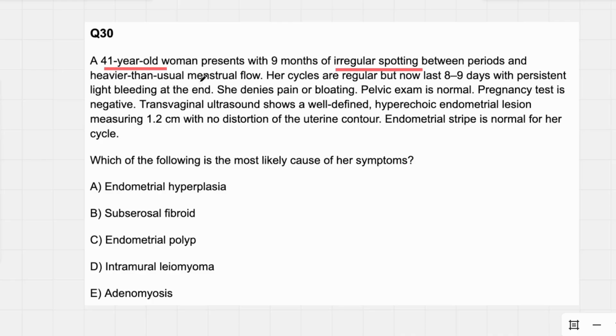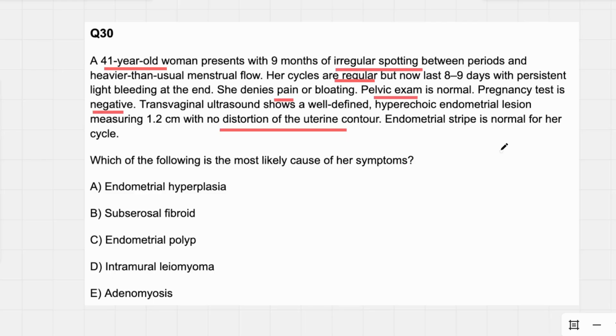Heavier than usual menstrual flow. Cycles are regular, that's important, but now last 8 to 9 days with persistent light bleeding at the end. No pain, no bloating, pelvic exam is normal, so that's important. Pregnancy test is negative, always important to get a pregnancy test. Transvaginal ultrasound shows a well-defined hyperechoic endometrial lesion measuring 1.2 centimeters with no distortion of the uterine contour. No distortion in the uterine contour, and the endometrial stripe is normal for a cycle.